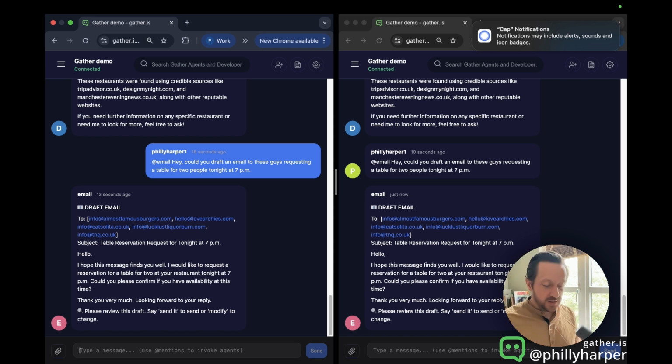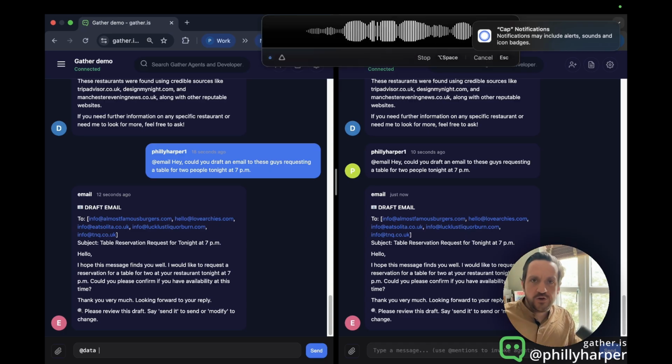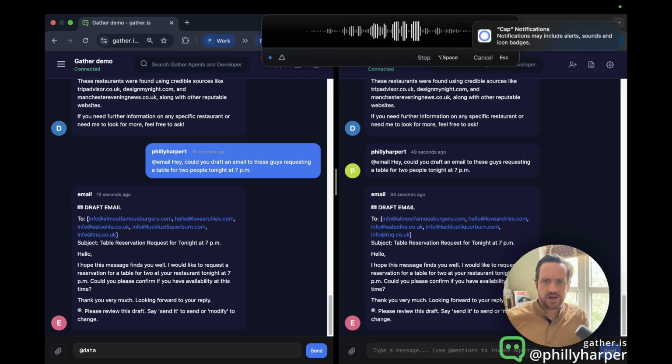Now, I want to show you another tool that you can use inside of Gather. It's called Data, and what do you think it does? Can you please make a table that keeps track of all of these burger restaurants and the information we have about them, and please keep their email addresses and whether we have or have not contacted them.